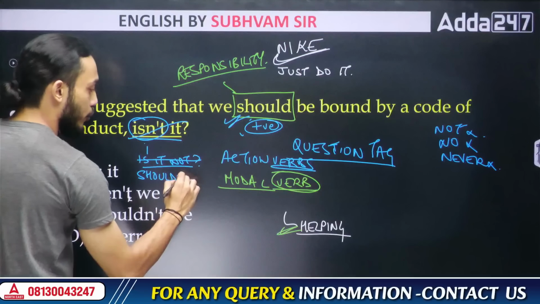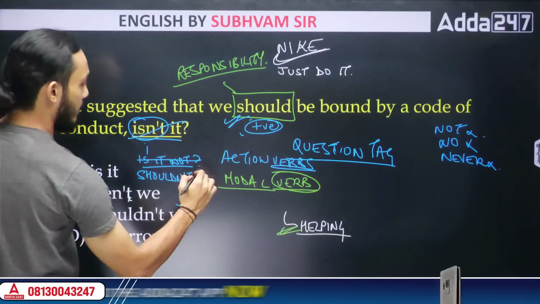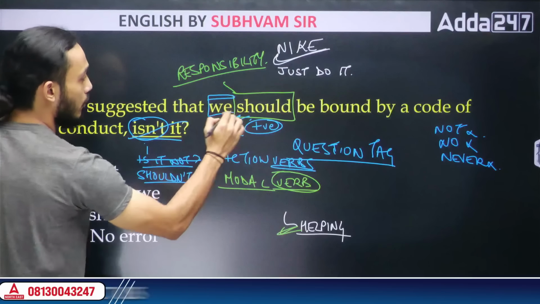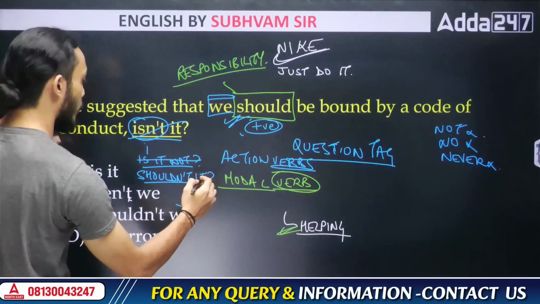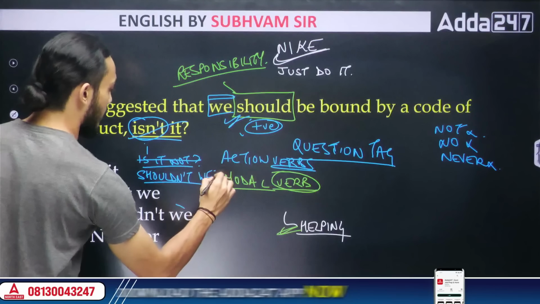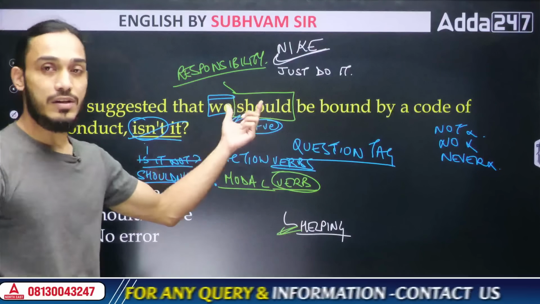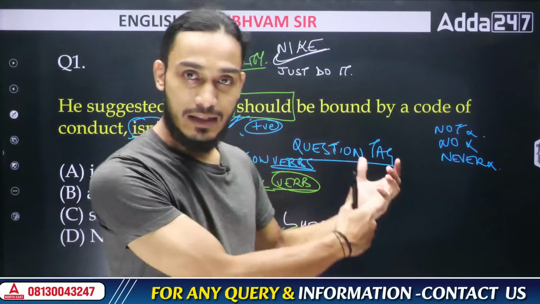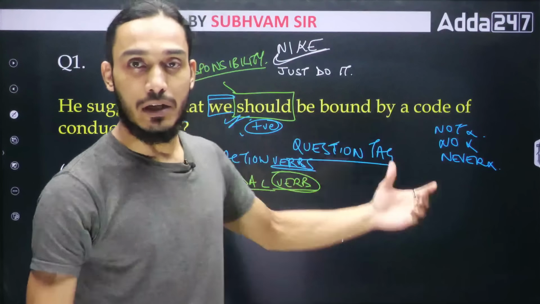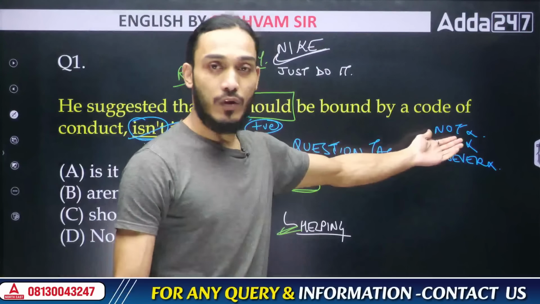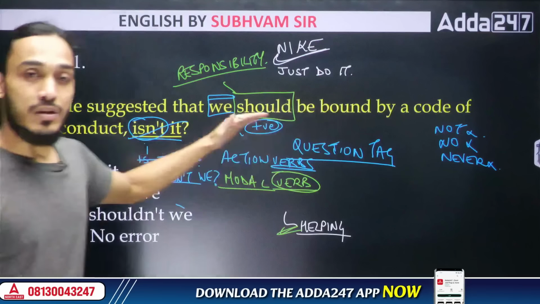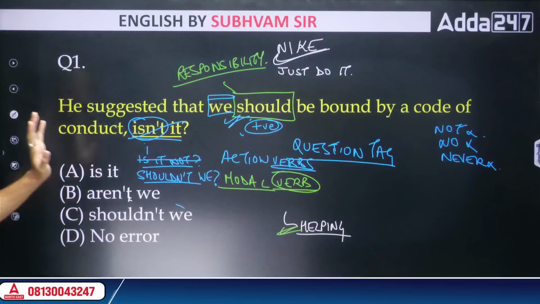So we should write shouldn't it. This should be your answer. Or here we are saying we should, not it should. So we should write should, shouldn't, we. All right. That is going to be the correct answer. Understood? Basically, we have to use the same modal verb that has been used in the main sentence, and we have to see whether the modal verb is a positive word or a negative word. Here it's positive because we are not saying we should not, we are saying we should. It's positive. We are not using the word not, no, or never. So this is positive, so our question tag will be negative. So what is the answer here?